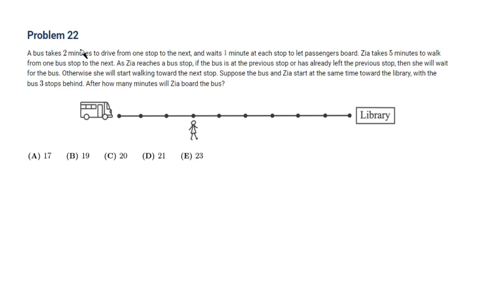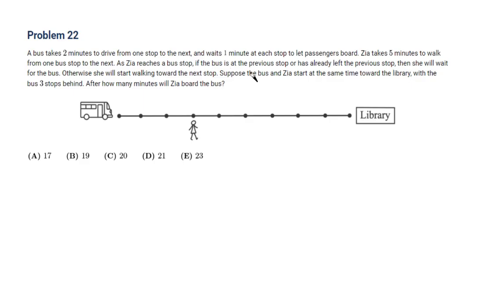Okay, so this is problem 22 on AMC 8, year 2022. Let's see. A bus takes 2 minutes to drive from one stop to the next and waits 1 minute at each stop to let the passengers board. Zia takes 5 minutes to walk from one bus stop to the next. Should I read Zia or Zaya? Zia, right? Reaches a bus stop.